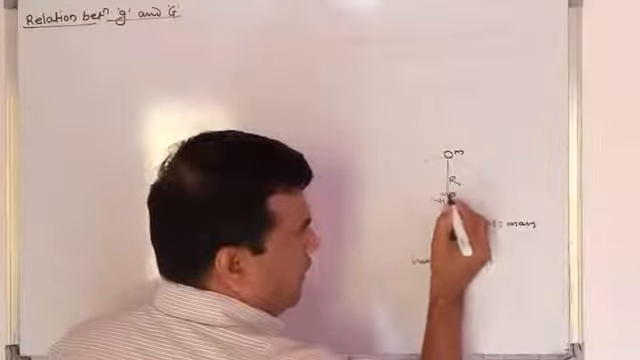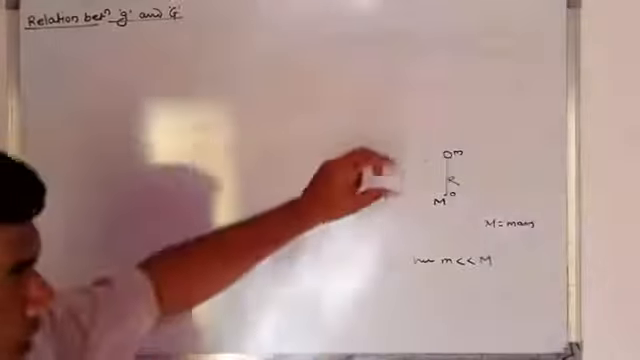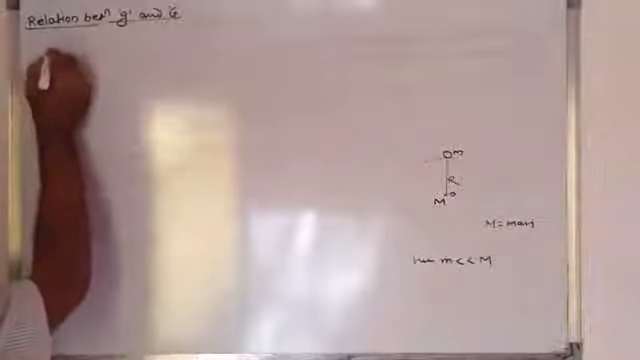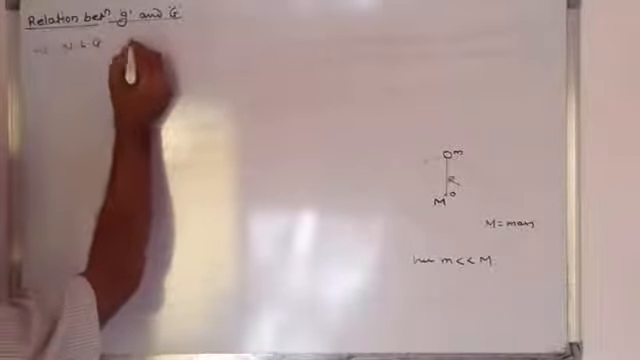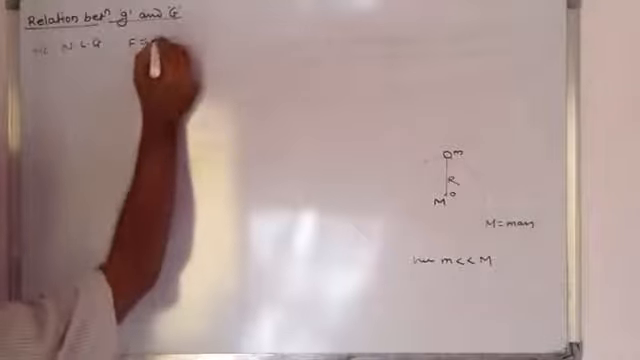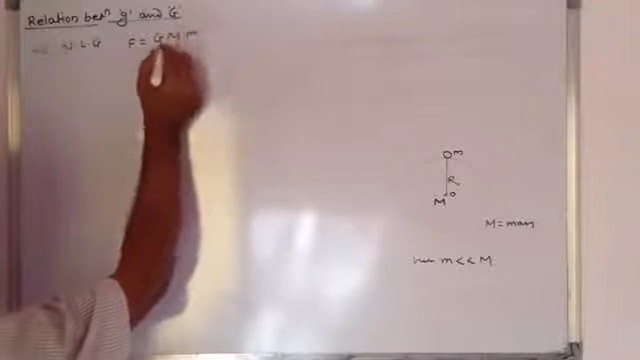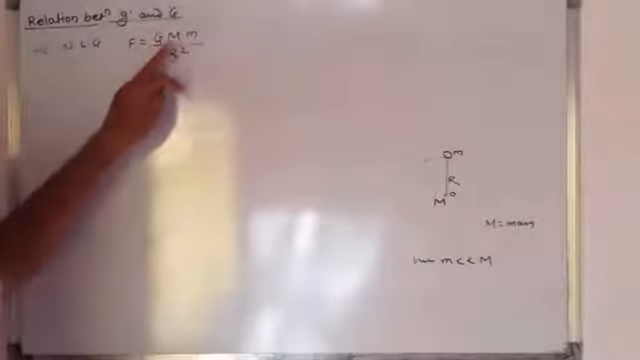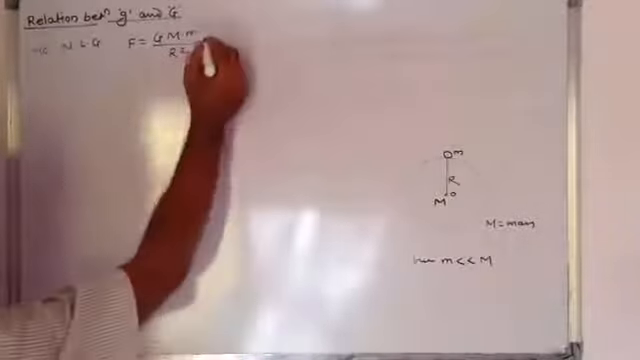This is the center, and at the center the total mass of earth is concentrated, and therefore the distance between the two masses is capital R. Now according to Newton's law of gravitation, the force of attraction between the two bodies is equal to G M m upon R square, where capital M is the mass of earth and small m is the mass of the body. This is equation number 1.